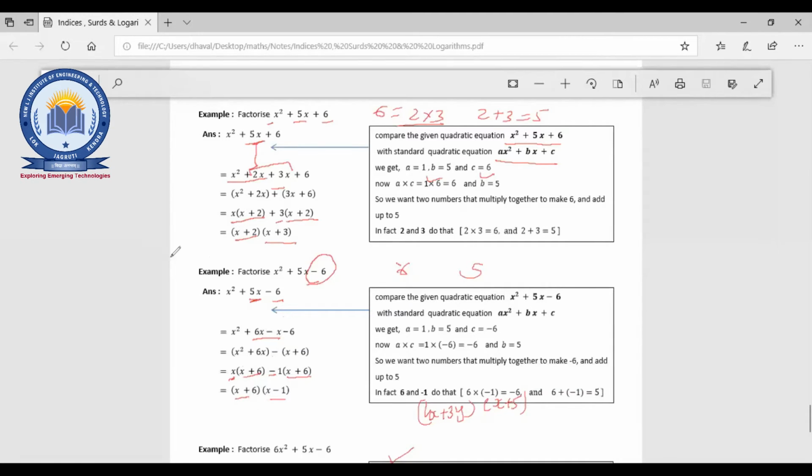Fine. Okay. Now here the coefficient is 1. Now here the coefficient is 6. 6x square, I'll write down here: 6x square plus 5x minus 6. Just solve this. Quickly solve this. 6x square plus 5x minus 6.